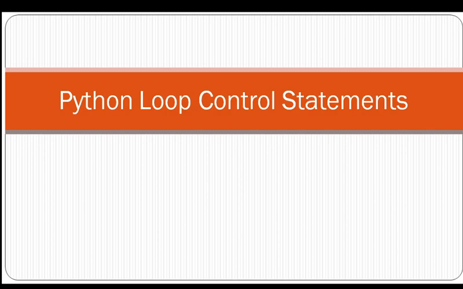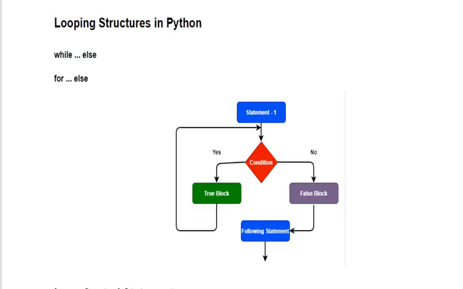Before we see loop control statements, we must know what are the loop structures available. We have two types of loop structures available in Python. One is while else, another one is for else. This flowchart explains a generic looping structure.